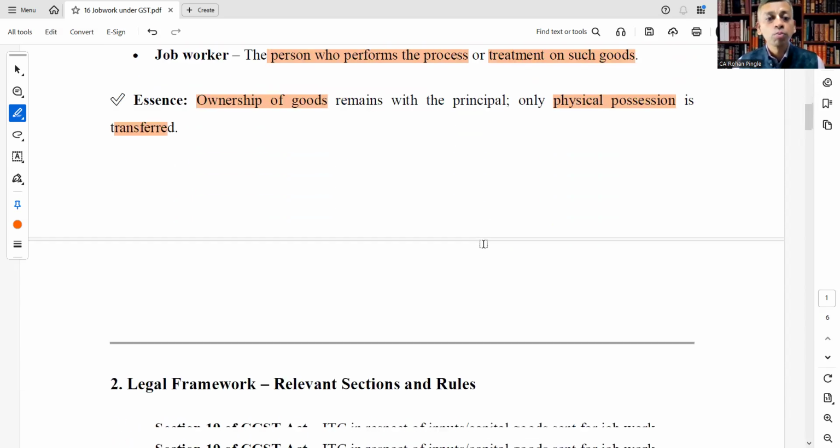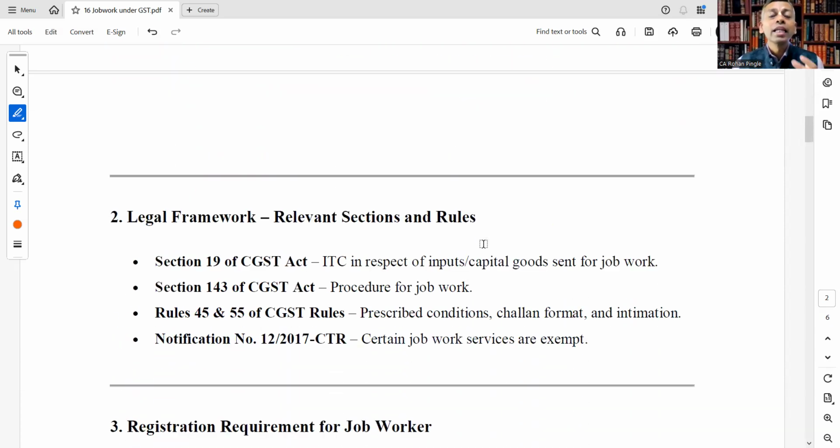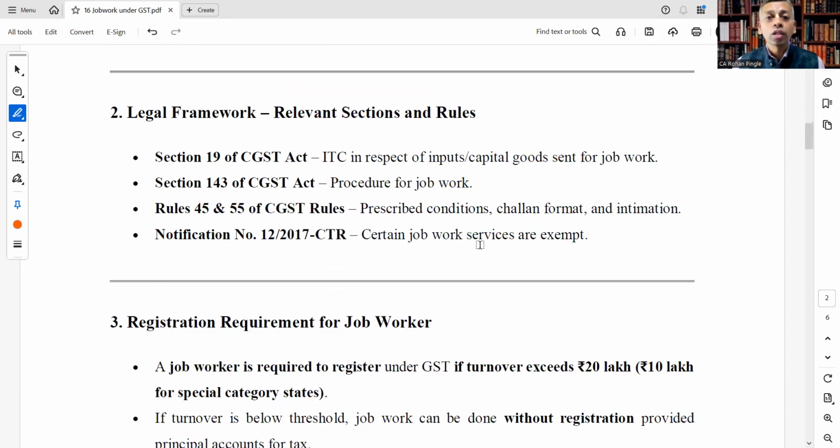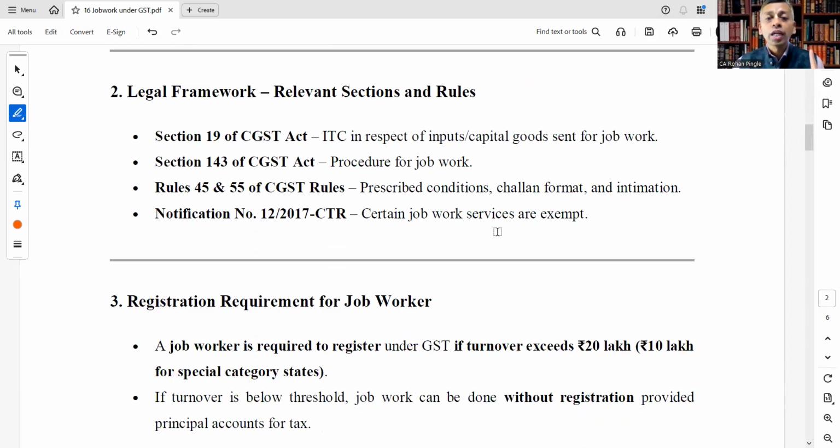Okay, let's move on. Let's see the relevant sections. What is the structure? What are the relevant rules? Section 19 of the CGST Act deals with ITC in respect of inputs or capital goods sent for job work.